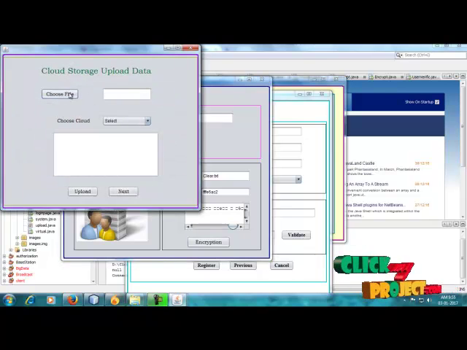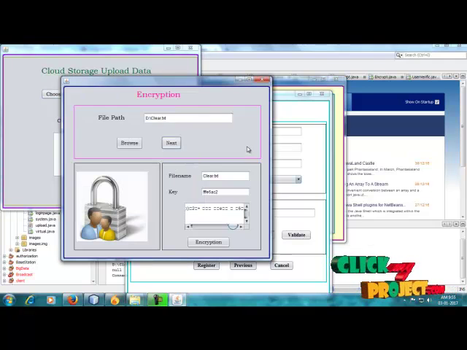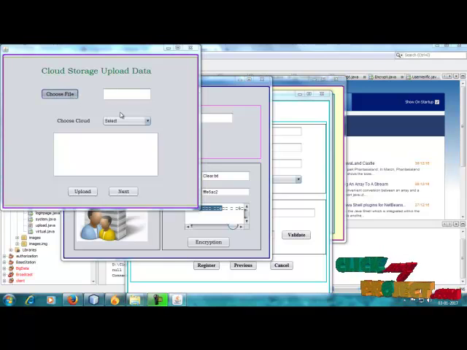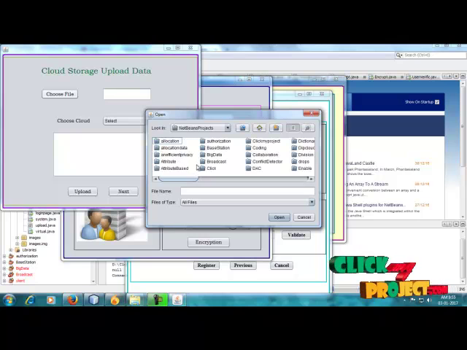So go for next. The next one is the cloud storage upload data. So the user is to be attribute based, so this is the attribute based encryption. So this is the attribute based encryption to be performed on the data. Go for next. The next is the cloud storage upload data. So choosing some particular file.